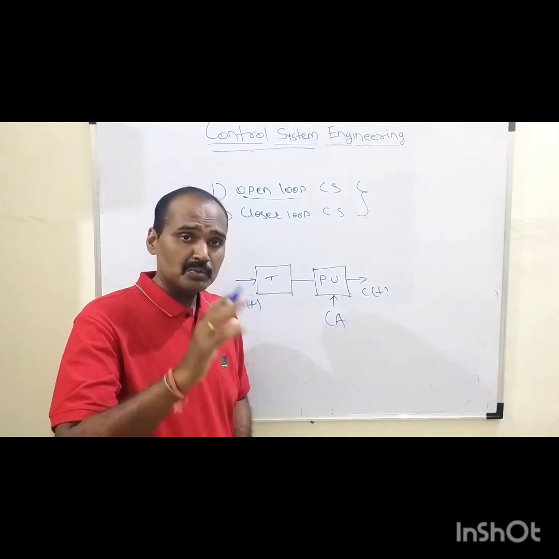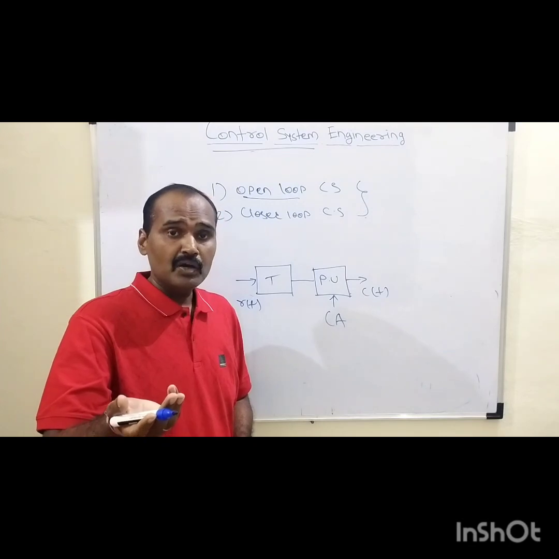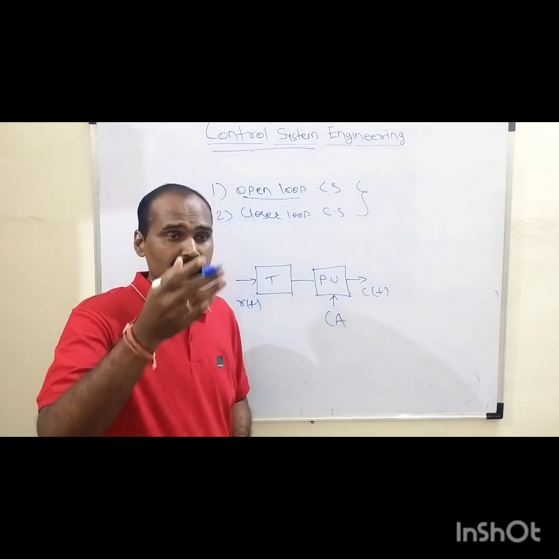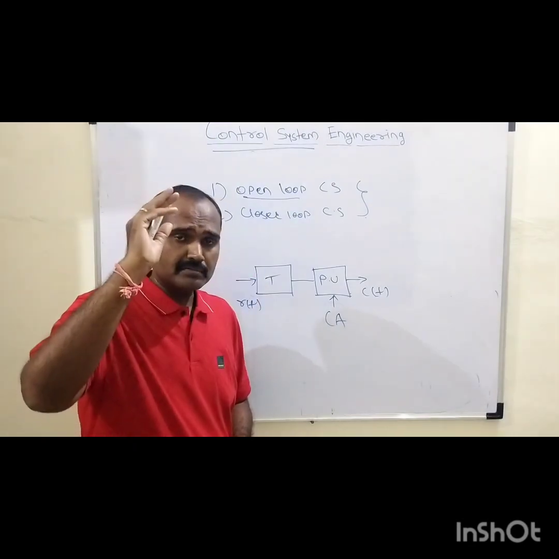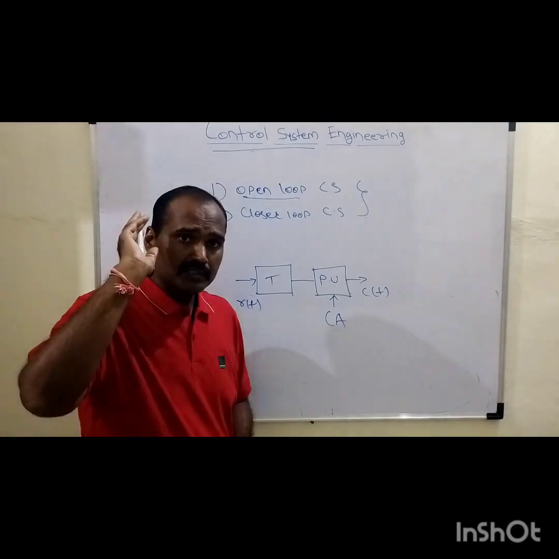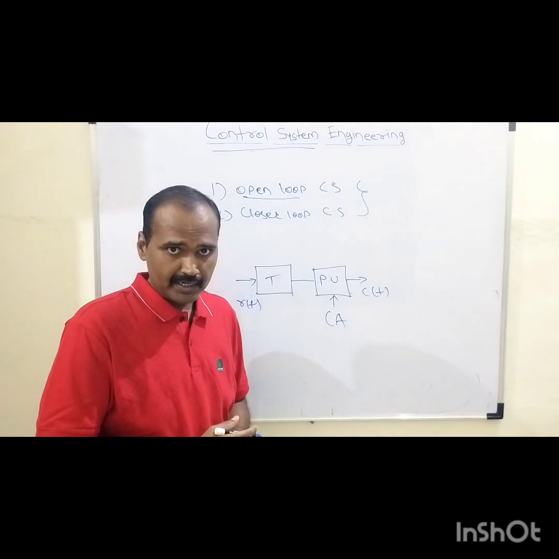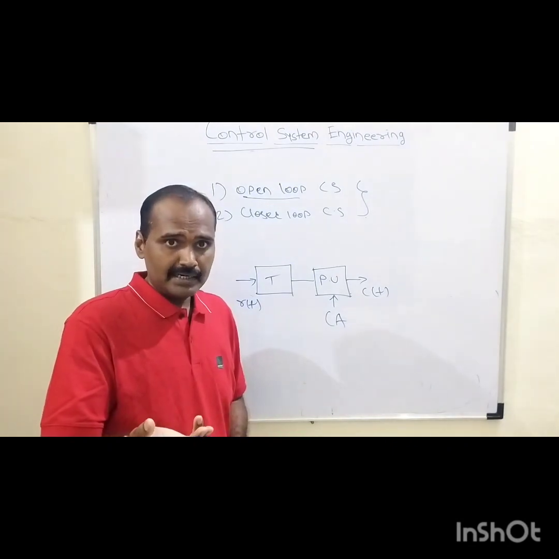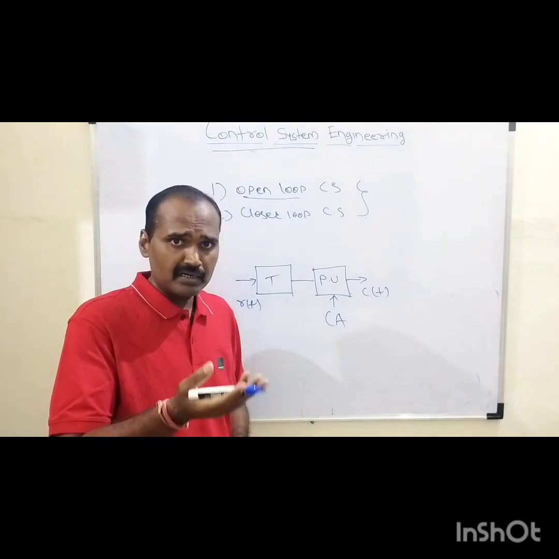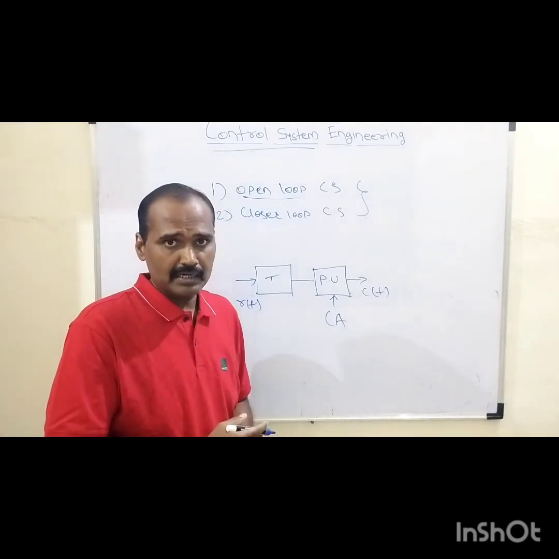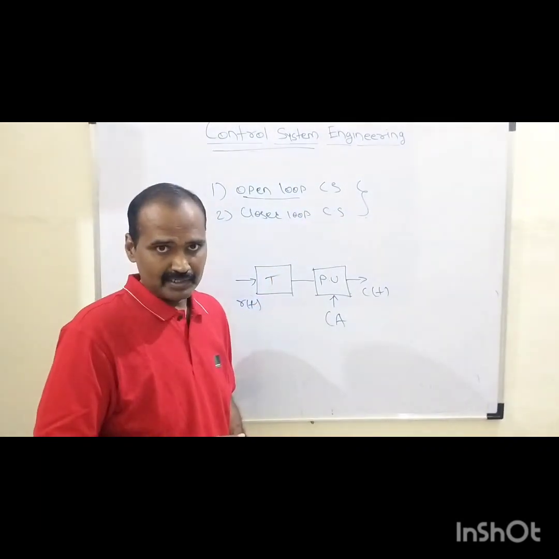So let us quickly go through different examples of open loop systems as well as closed loop systems, because, as I told you earlier, modern human society is surrounded by so many control systems in our day-to-day life, starting from morning to evening, right? Let us say the bread toaster or the coffee maker, or so many examples; all these systems belong to the type of open loop control system, right?